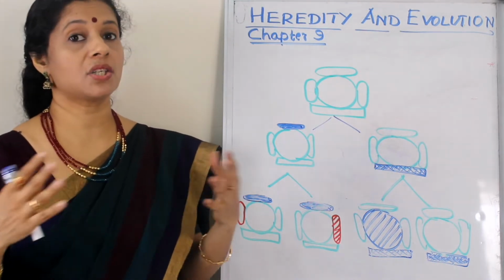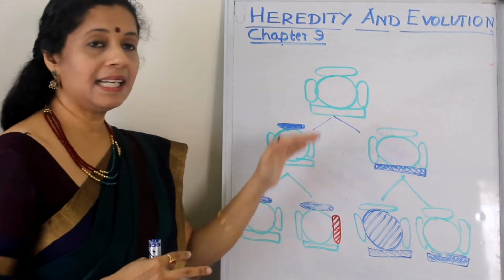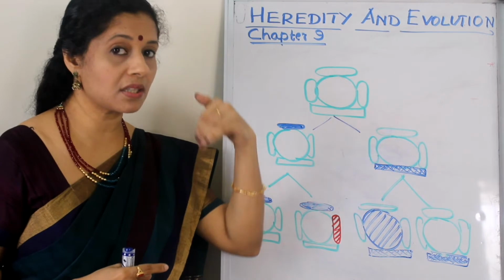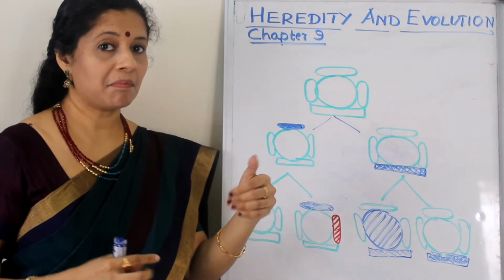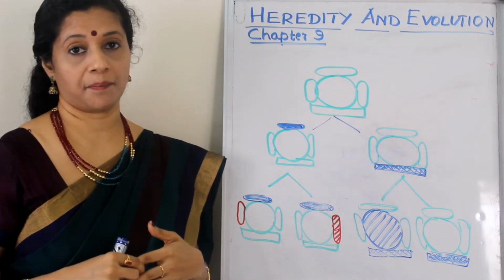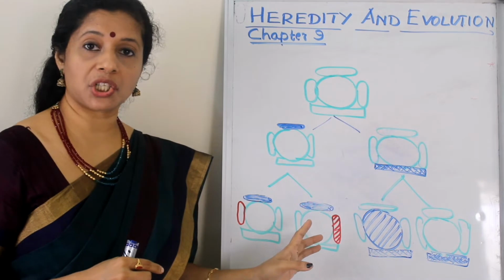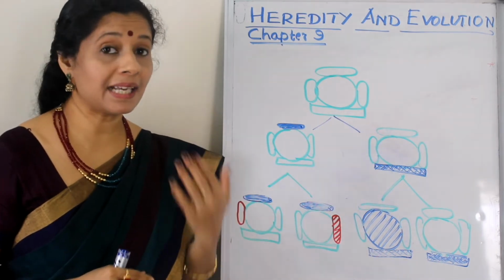As a result, variations are more in sexual reproduction. Here, each individual is inheriting the variation from the parental generation, plus they have their own unique variations.